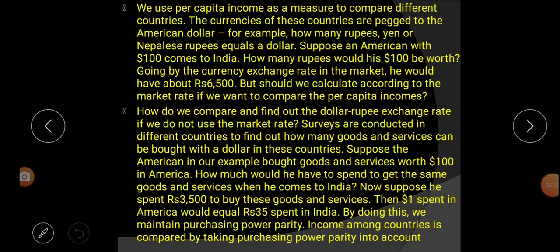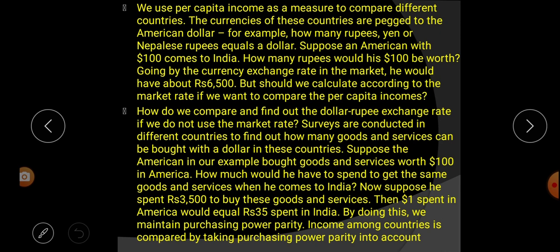Next paragraph. We use per capita income as a measure to compare different countries. The currencies of these countries are pegged to the American dollar. For example, how many Indian rupees or Nepalese rupees equal a dollar? How many rupees or Nepalese rupees equal $1 of America?